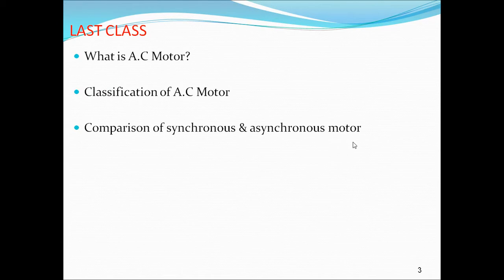And next, what we covered is the comparison of the synchronous and asynchronous motor. So what is a synchronous motor? A synchronous motor is a constant speed motor and can be operated under a wide range of power factor, that is both lagging and leading. Whereas an asynchronous motor is a motor whose speed is variable and it can be operated at only one power factor, that is lagging power factor. So that is the main difference between synchronous and asynchronous motor.